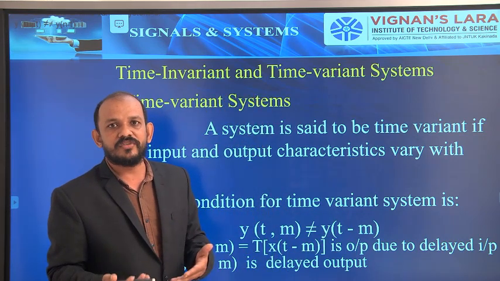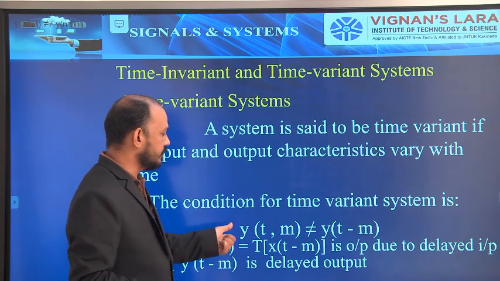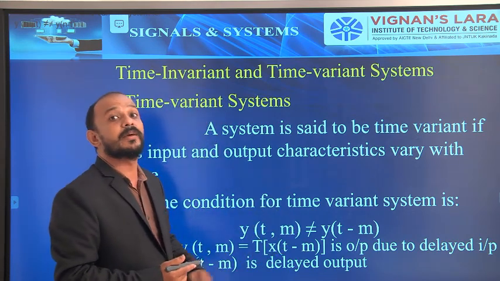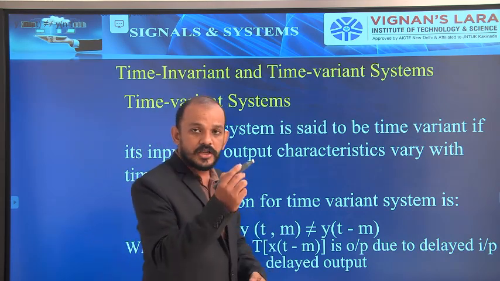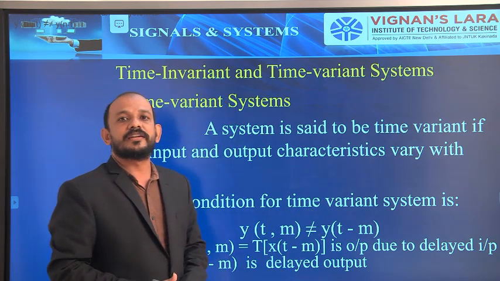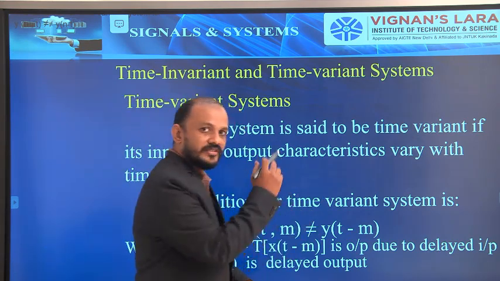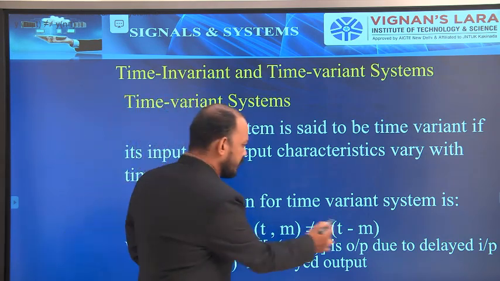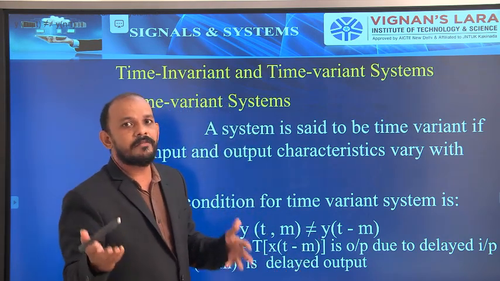Whereas for today's topic, time variant systems, y of t comma m is not equal to y of t minus m. So this is the only change. If these two are equal, that is time invariant. If these two are not equal, that is time variant.